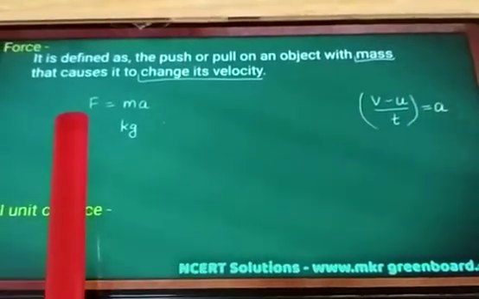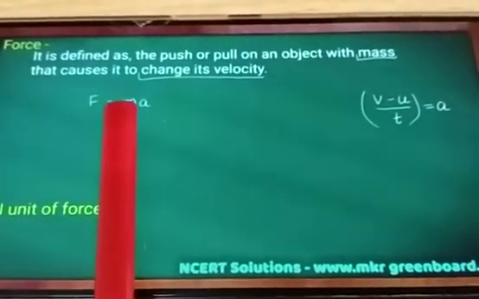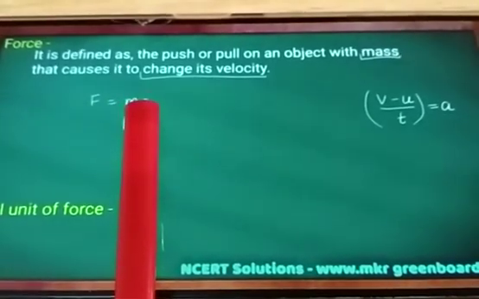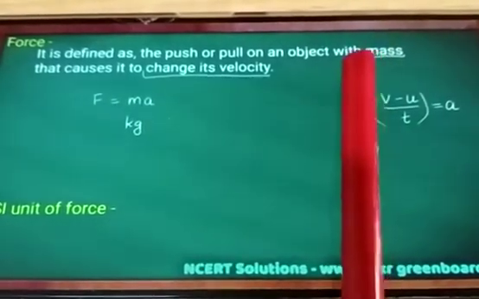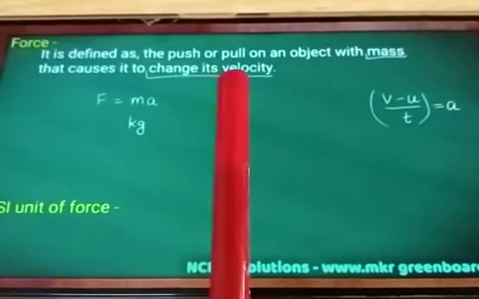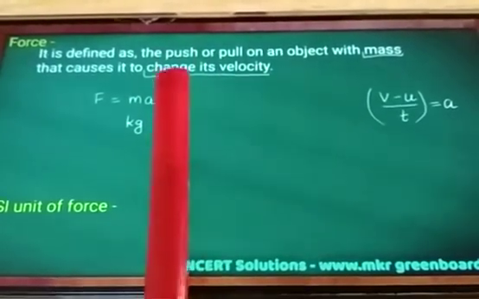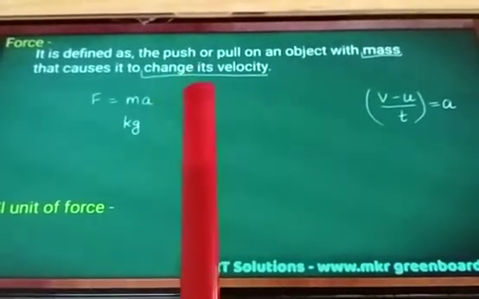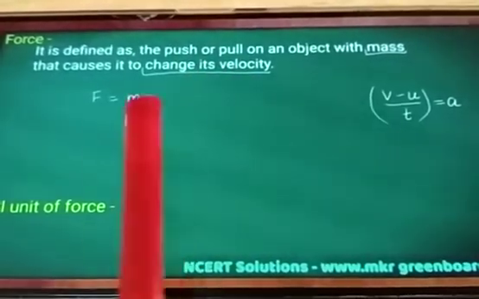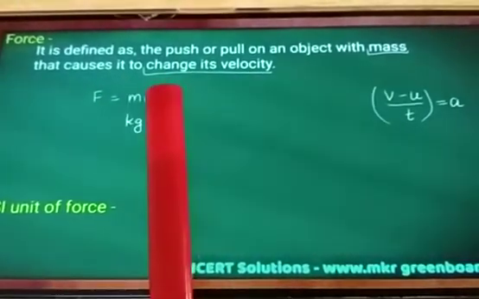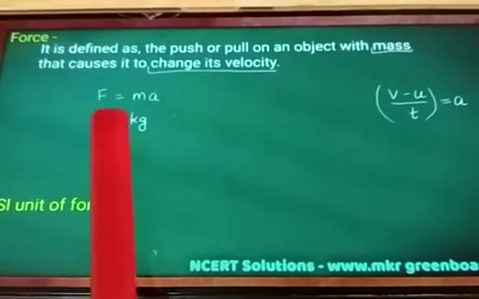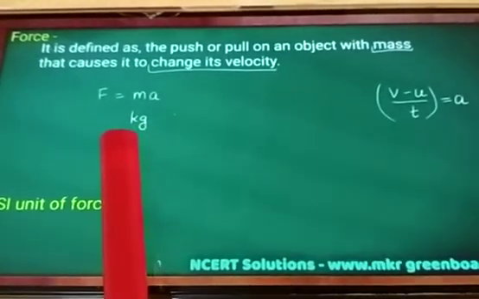Now what is force here? Force is equal to mass into acceleration. Mass is the weight of the object, and acceleration is how much movement has taken place in how much time. The unit of mass is kg.